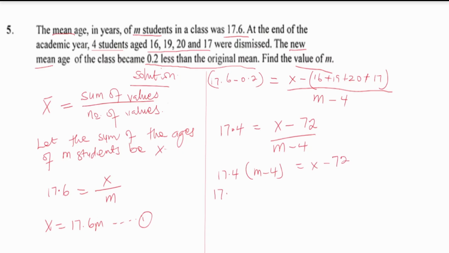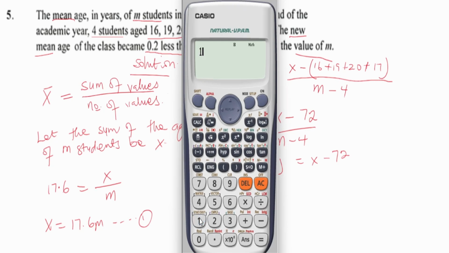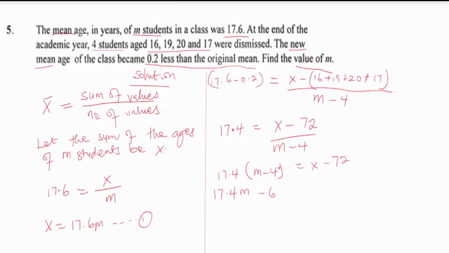And that means 17.4 M minus 17.4 times 4. 17.4 times 4 gives us 69.6. So that means 17.4 M minus 69.6 should be equal to X minus 72. And then I'll move the 72 to the left hand side to make it positive.